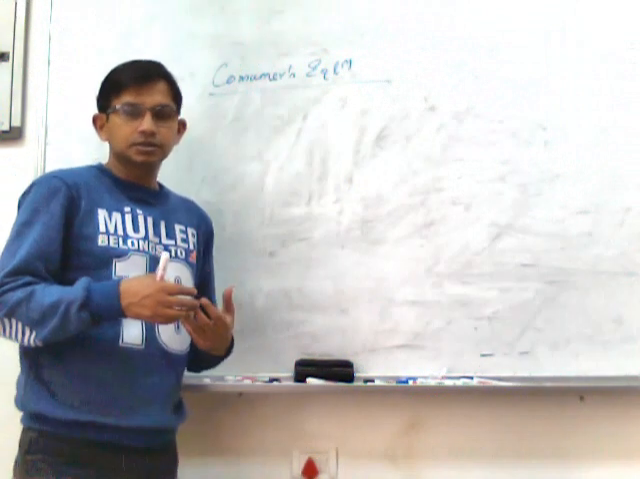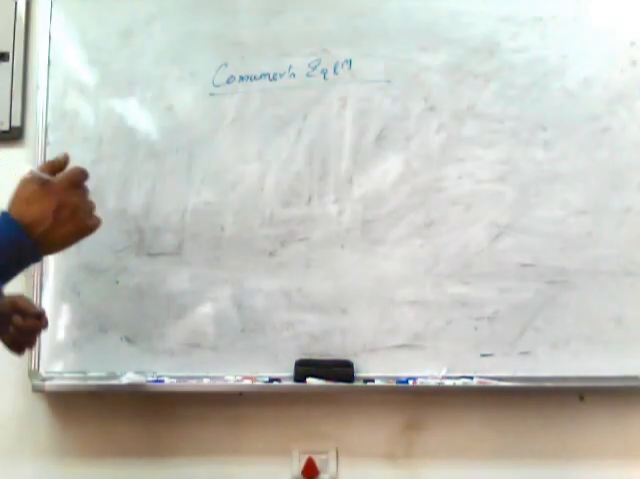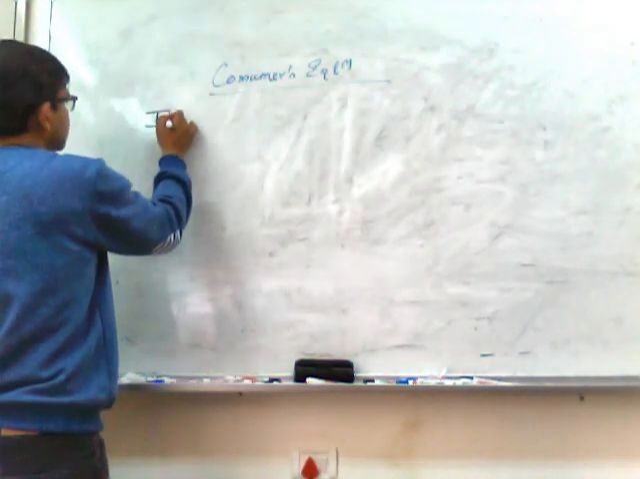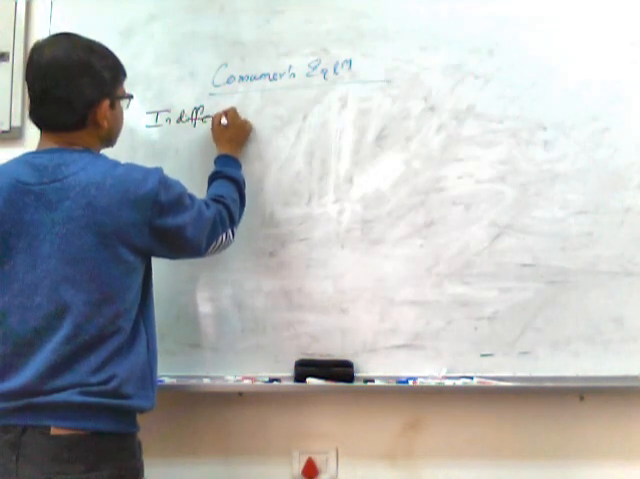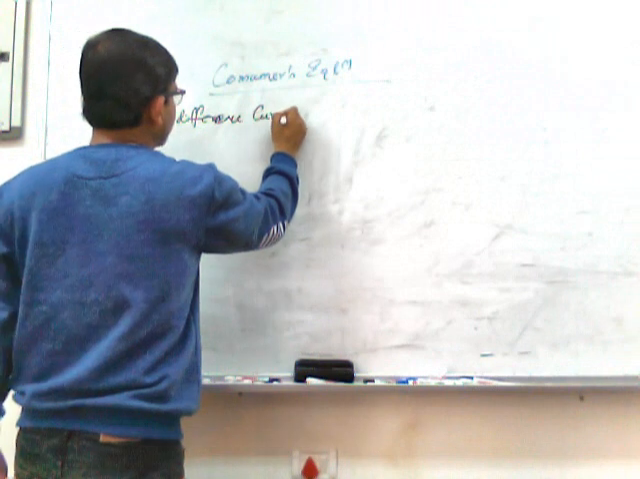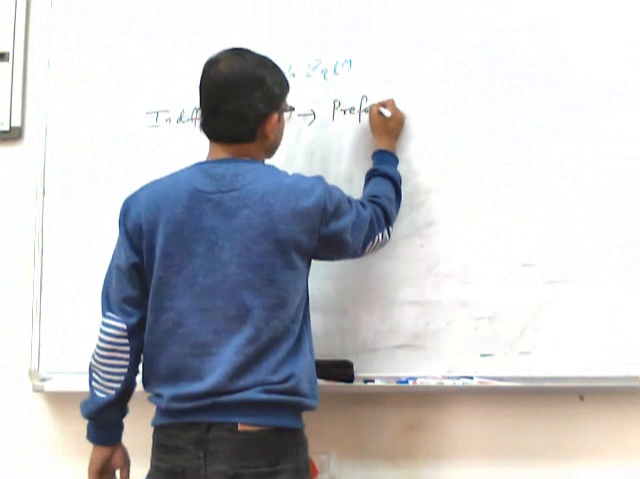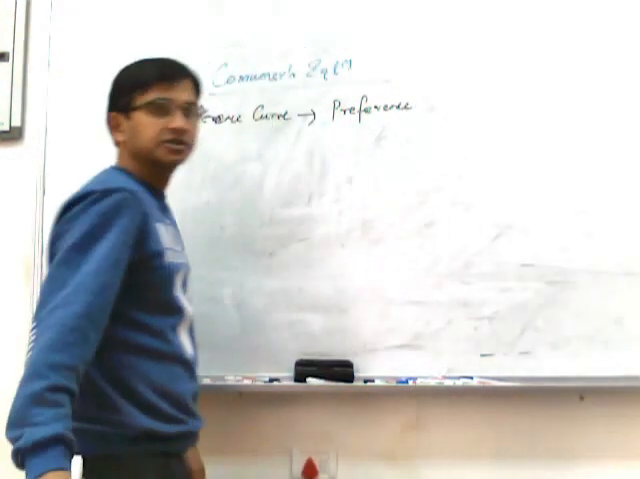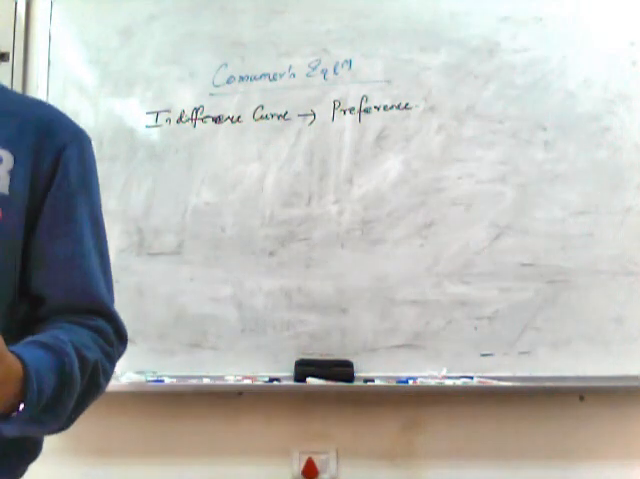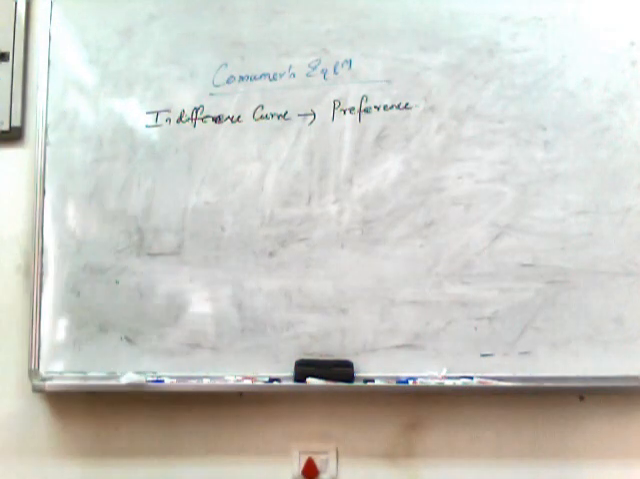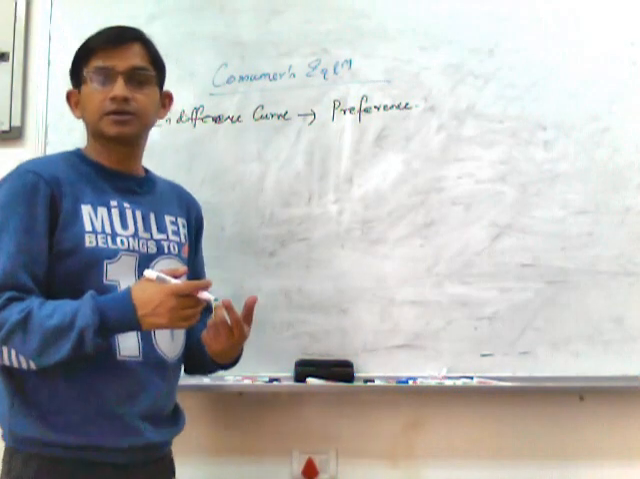And the indifference map represents the choice of the consumer. So there are two things. The indifference curve gives the preference of the consumers. A higher indifference curve indicates a higher level of satisfaction. So the consumer will always try to reach the maximum indifference curve, or the highest level of satisfaction.